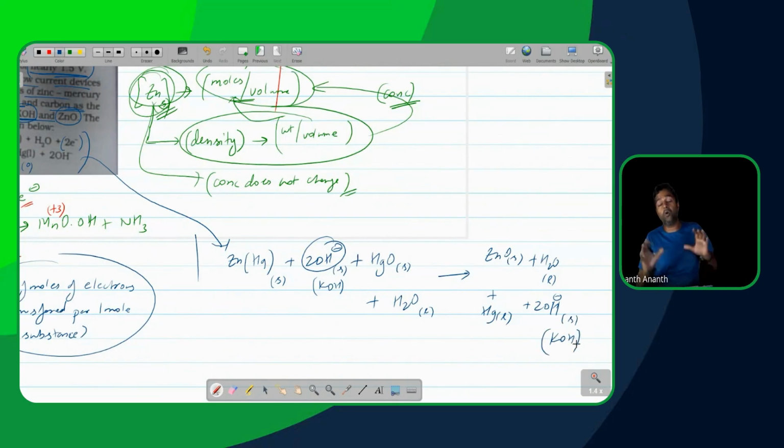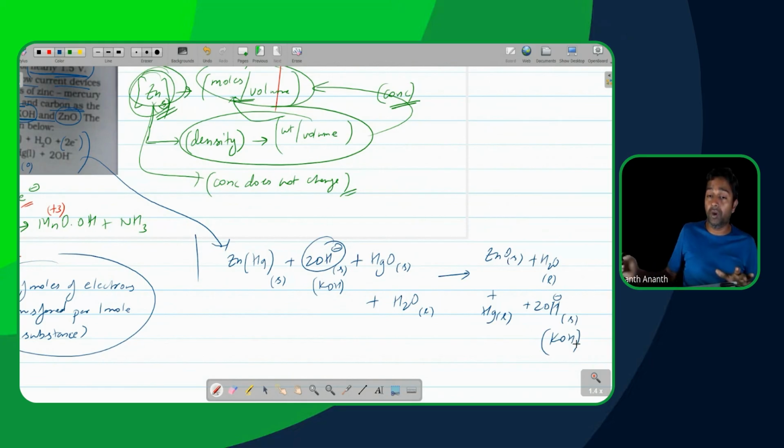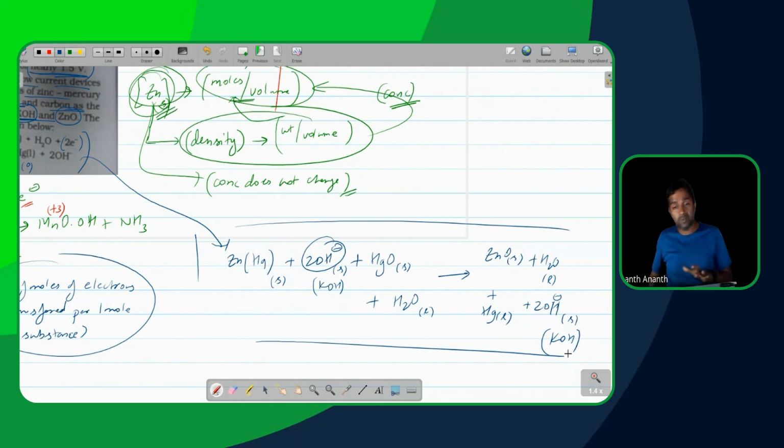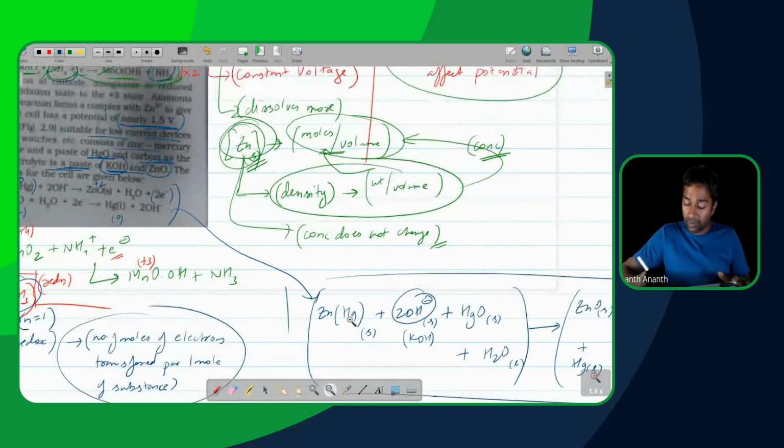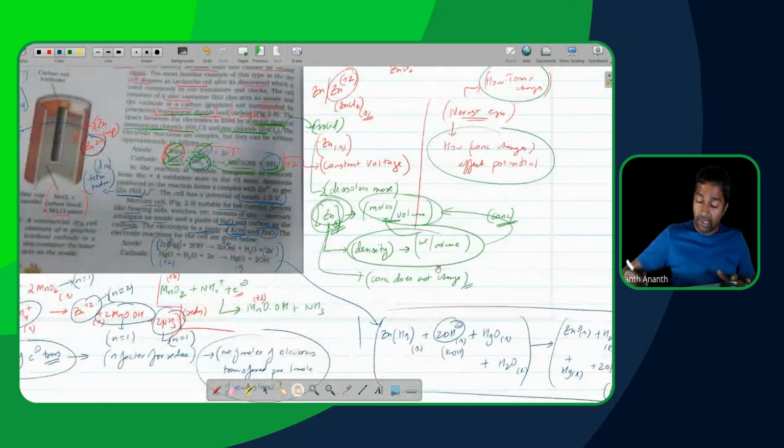So this is your overall reaction here for this cell. And as you can see here, this cell has all of the systems which are playing a role being in solids or liquids, which means their concentrations are constant. So if the solids' concentrations are constant, the cell potential becomes constant as well. So this is for your mercury cell here.